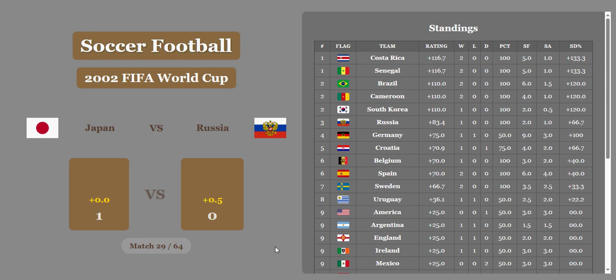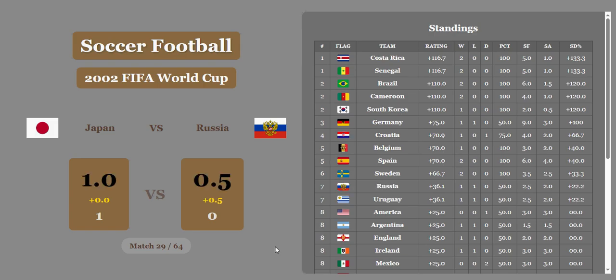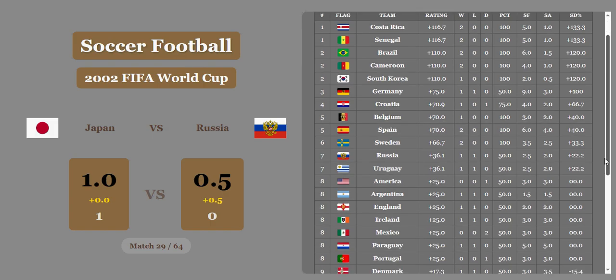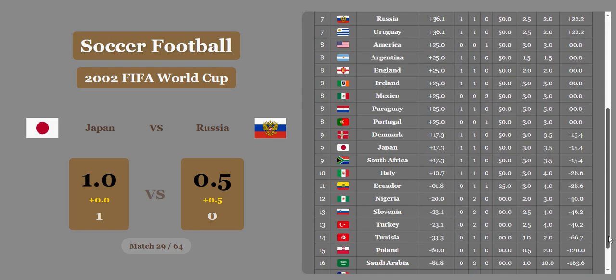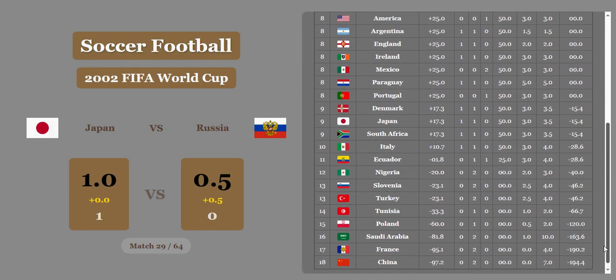Japan versus Russia, 1-0. Japan wins it. Russia gets a half goal for economic difference, and that's an embarrassing loss for Russia. That's going to take them down to 7th place. Japan is tied in 9th now.